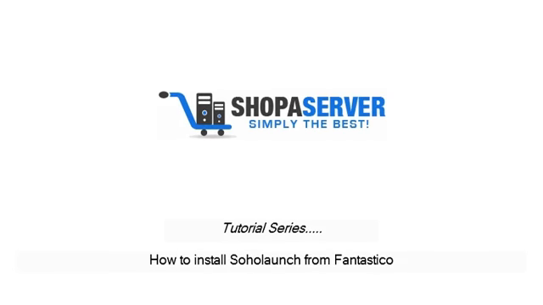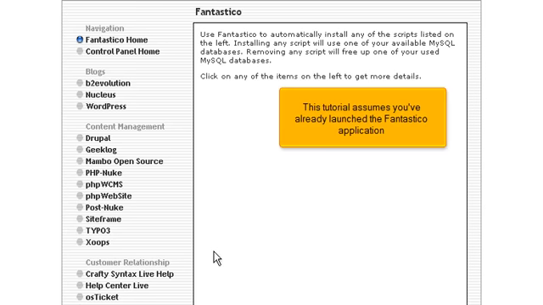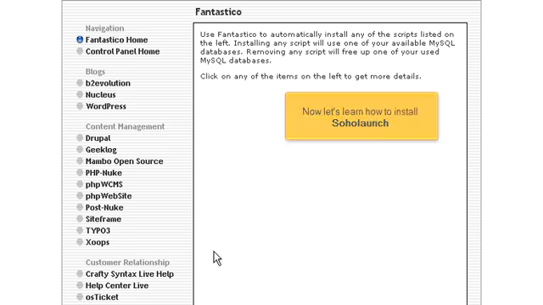How to install Soholaunch from Fantastico. This tutorial assumes you've already launched the Fantastico application. Now let's learn how to install Soholaunch.